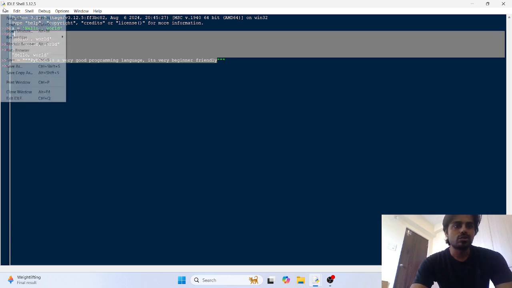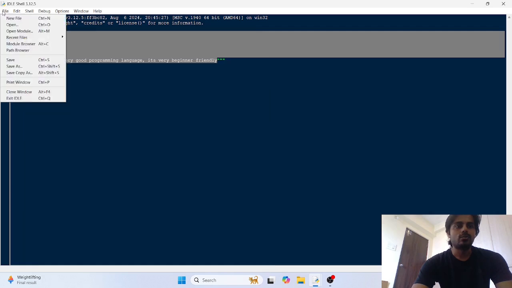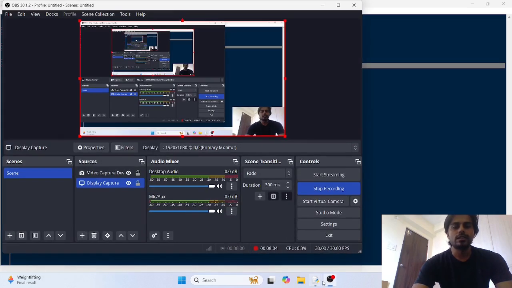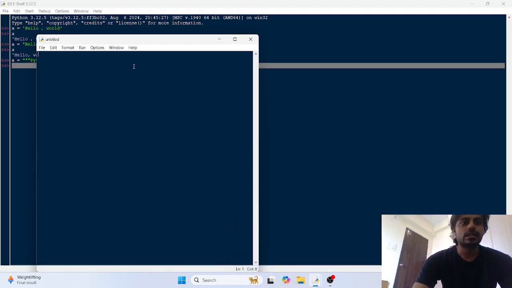Let me show you in the new file. Okay, so I go to file and then I open a new file. In this file you can write the program, and then you can save it and run it.